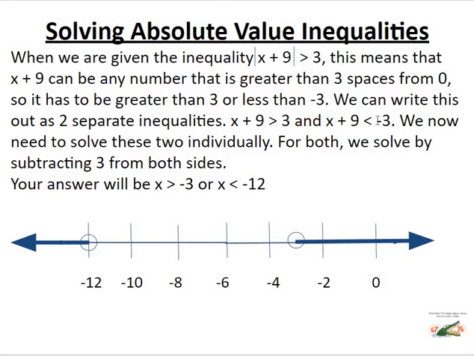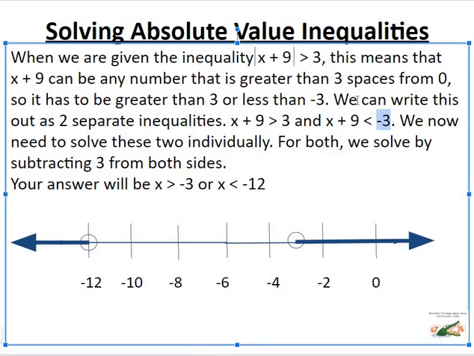And then we have to write a second inequality where we've done two things. The left side stays exactly the same. The sign is going to flip. Here it's greater than, here it's going to be less than, and then we are going to go with the opposite of this number. Up here it's positive 3, so down here we're going to make it negative 3. And then all you need to do is solve both of these individually. You don't have to combine them together. You just have to solve each one individually and get two separate numbers.